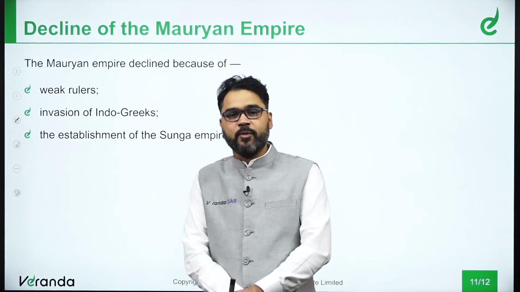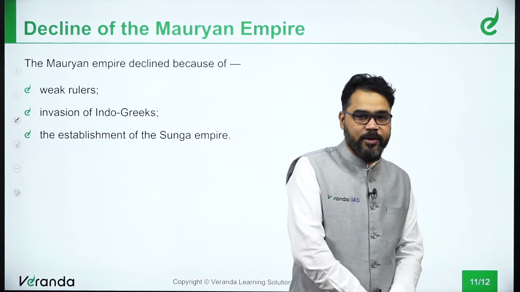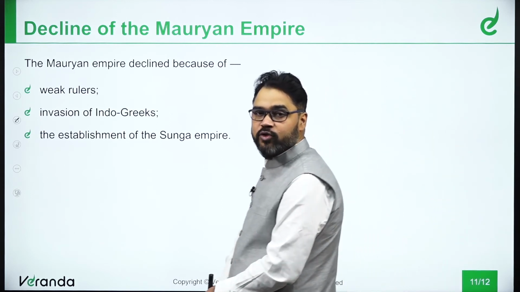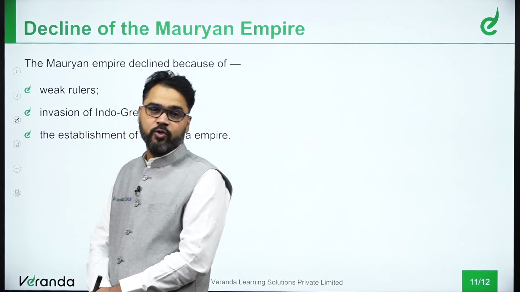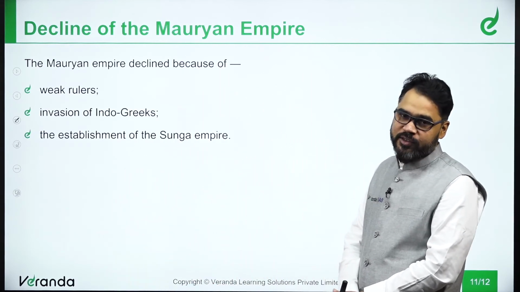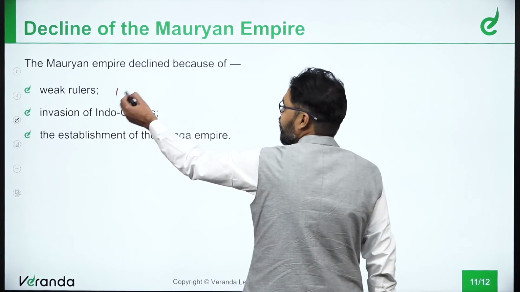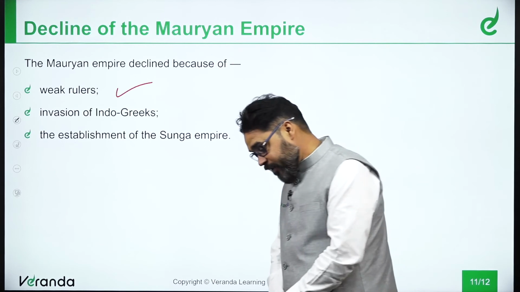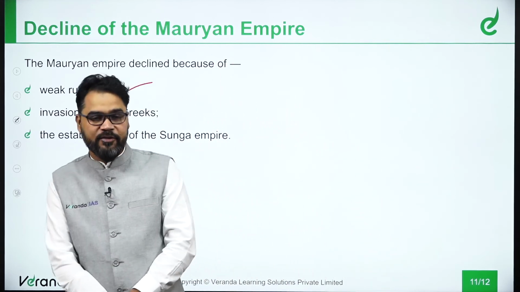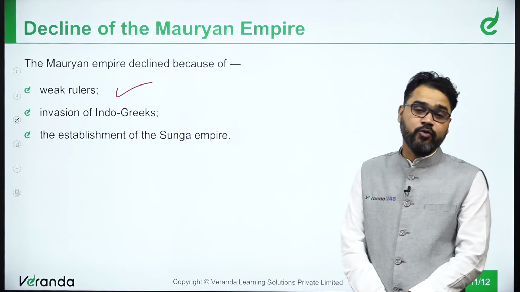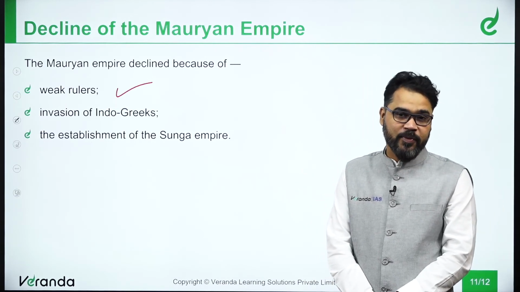What were the reasons for the decline of the Mauryan Empire? See, the most important reason was that after Ashoka, there was no suitable ruler, no suitable king. So ultimately the weak rulers were the biggest problem. After that, there were constant, regular invasions from the Indo-Greeks, and these rulers failed to control all those attacks.